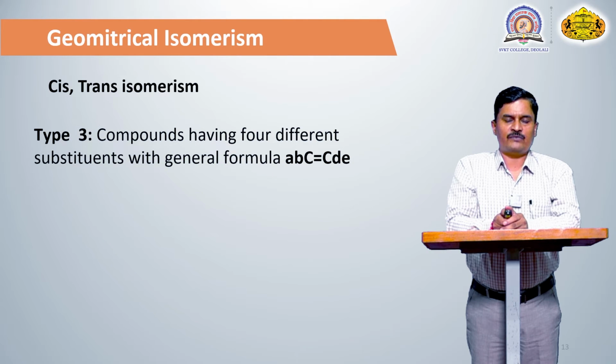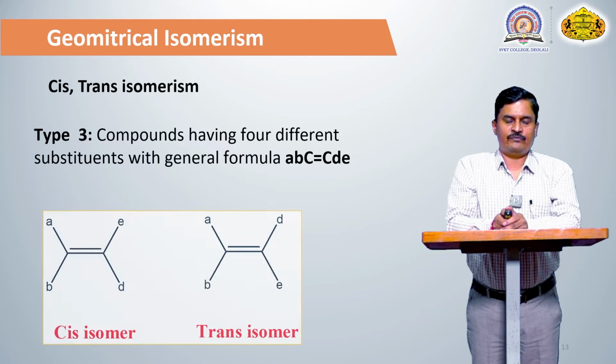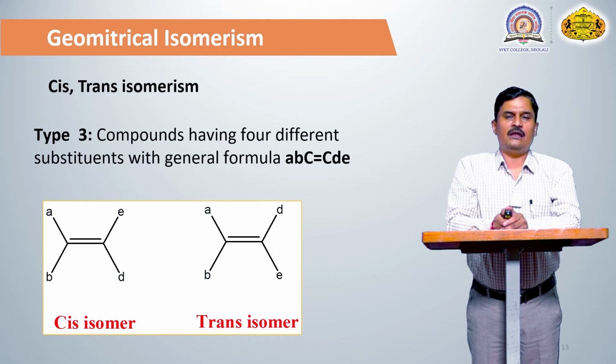Another, type 3, means the olefinic carbon-carbon double bond is attached with 4 different types of groups or 4 different types of atoms. That compound also gives two types of isomers, maybe cis or trans. But in this case, we cannot conclusively say which one is the cis compound and which is the trans compound. For example, if there are similar types of groups, for example CH3 and another group CH2CH3, then these two groups belong to the alkyl type.